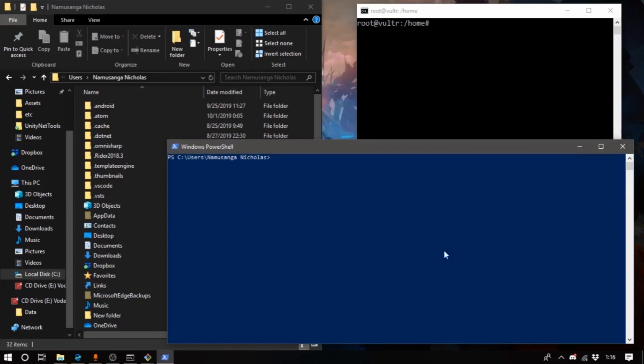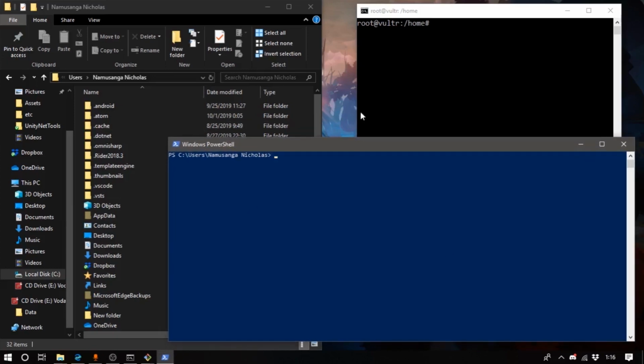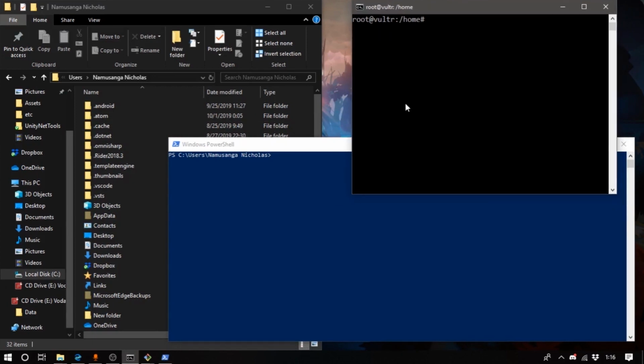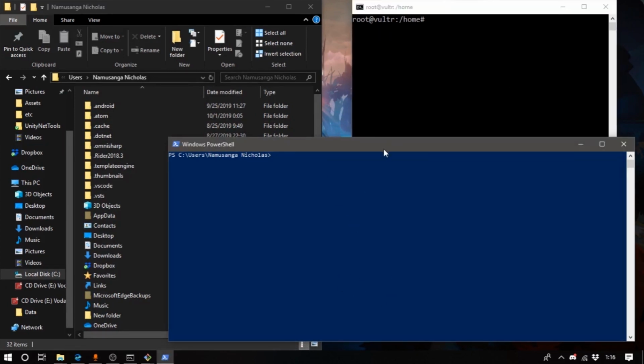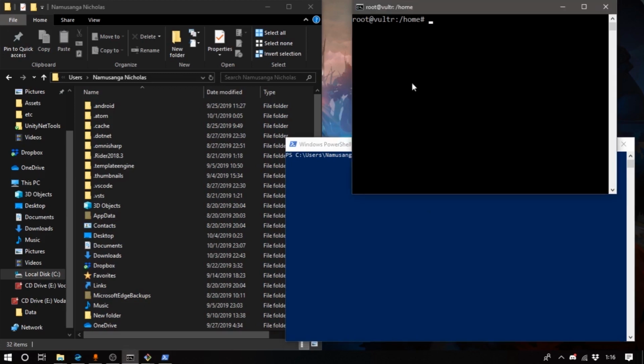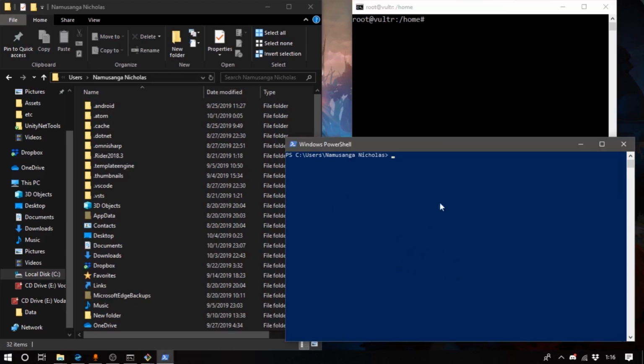Alright, so what we want to do next is set up a means of secure communication between the developer's machine and the server, without the developer needing to enter a password every single time he's trying to communicate with the server. And as you'd imagine, SSH key pairs come in really helpful with this. So what we're going to do is create two keys. One is going to be public, the other is going to be private. We're going to copy the public key over to the server so that it always knows when a trusted machine is the one requesting a connection.